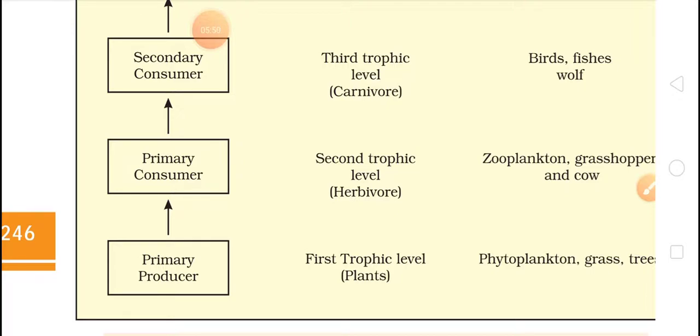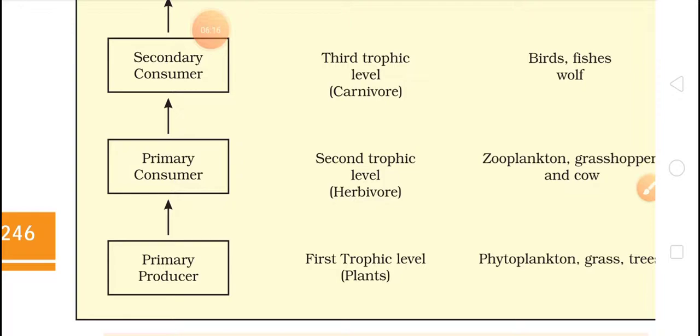See this chart, just read it very carefully and learn it very thoroughly, because there are terms like primary consumers, secondary consumers, primary producers, carnivores, herbivores, trophic levels. All these should be clear in your mind.